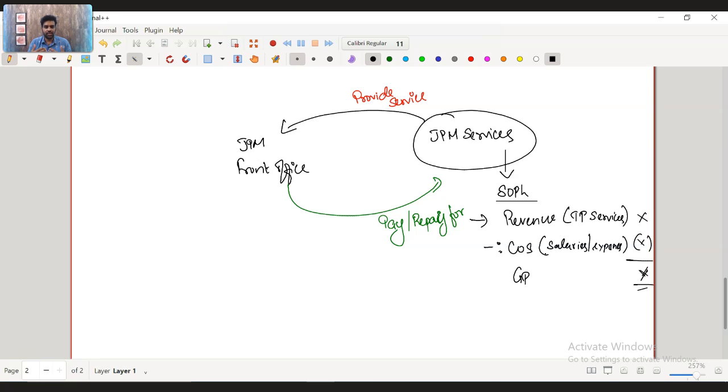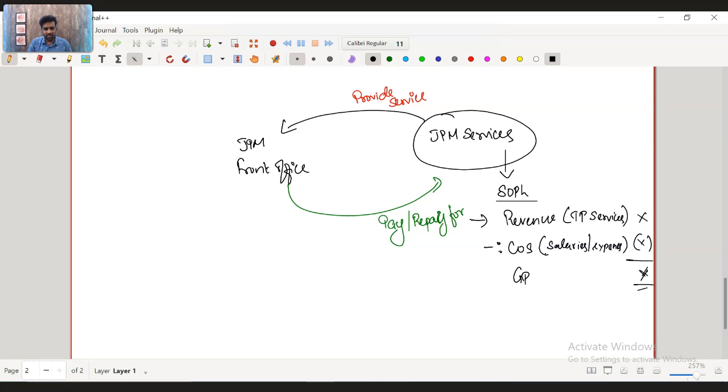So if I render a service, I have a certain expense, right? My salary has to be borne. I will take care of what is my salary, what is my expense to sit in front of a computer and work, what is the rental for a seat, etc. So likewise, JP Morgan Services India Private Limited, housing 1,000 employees, will have to pay salaries for these 1,000 employees. They will have to take care of the seating of these employees.